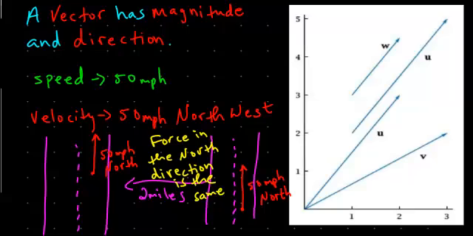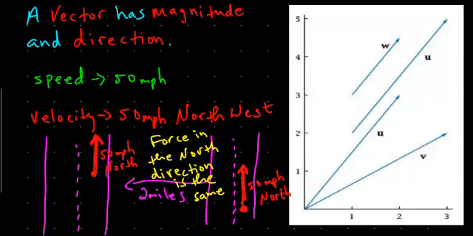If this car over here impacted another car, say there was an accident, it would have the same force on that car as this car over here driving 50 miles per hour in the north direction. So their magnitude and their direction are the same, so they are called equivalent vectors.